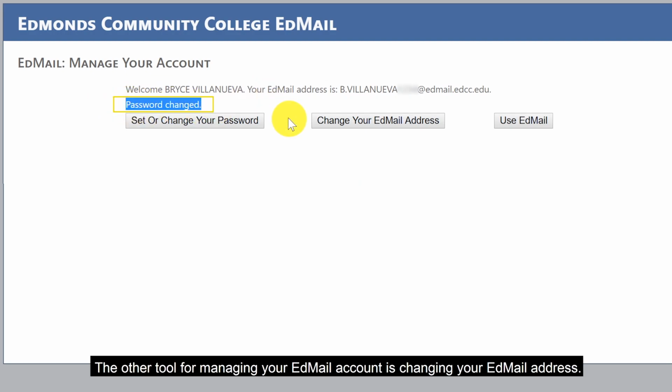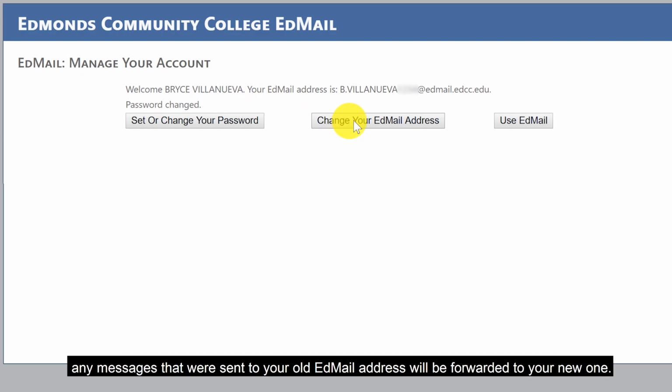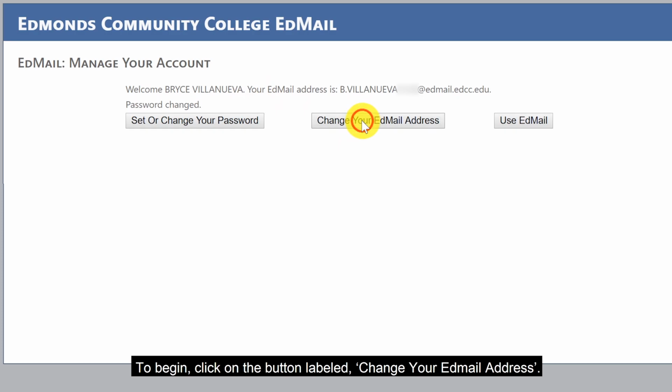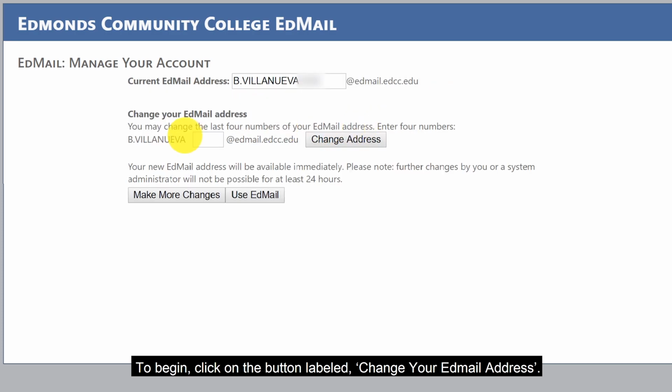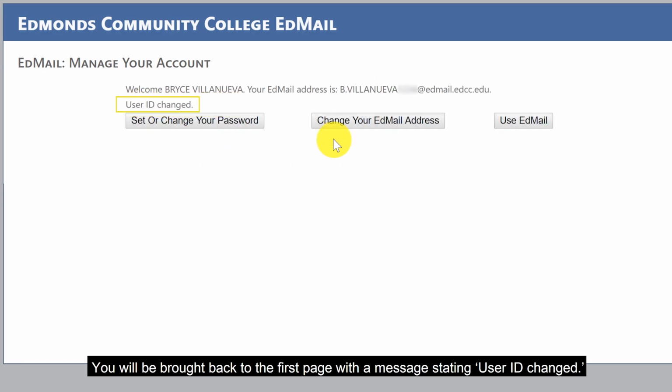The other tool for managing your EdMail account is changing your EdMail address. Changing your EdMail address is optional, and if you do decide to change it, any messages that were sent to your old EdMail address will be forwarded to your new one. To begin, click on the button labeled Change Your EdMail Address. The next page will display your current EdMail address and give you the option to change the last 4 digits. Once you have entered the new 4 digits for your account, click on the button labeled Change Address. You will be brought back to the first page with a message stating User ID Changed.